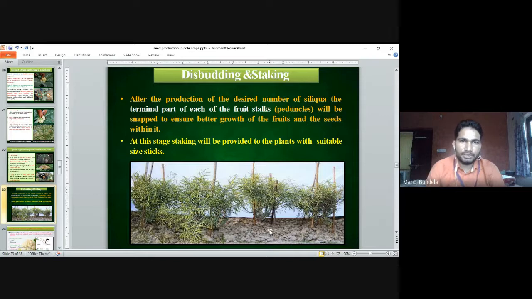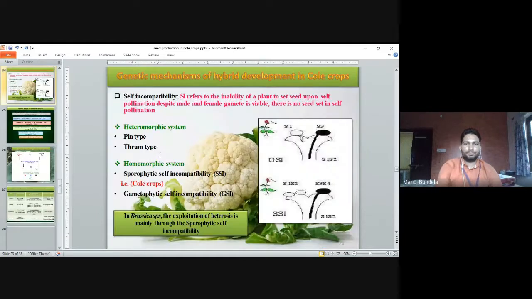Disbudding and staking. After the production of the desired number of siliqua, the terminal part of each fruit stalk and peduncle will be snapped to ensure better growth of the fruits and the seed within. At this stage, staking will be provided to the plants with suitable size of sticks. These are the sticks we use to provide the staking. Disbudding means we remove the outer terminal portion. If the terminal portion is removed, more side branches will come, so the head yield will be increased and the seed yield will be increased.